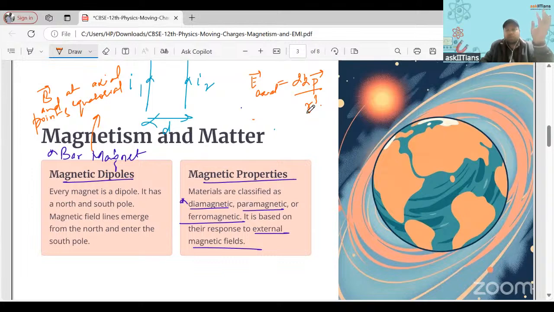You understand this, no? Where r is very much greater than the separation between the length of the dipole. When r is very much greater, this kind of formula you will get here also, right?